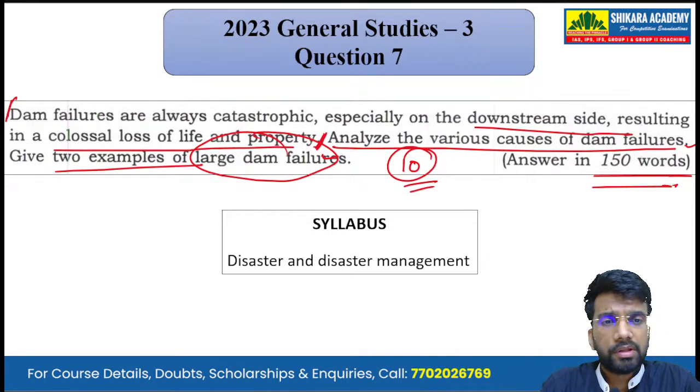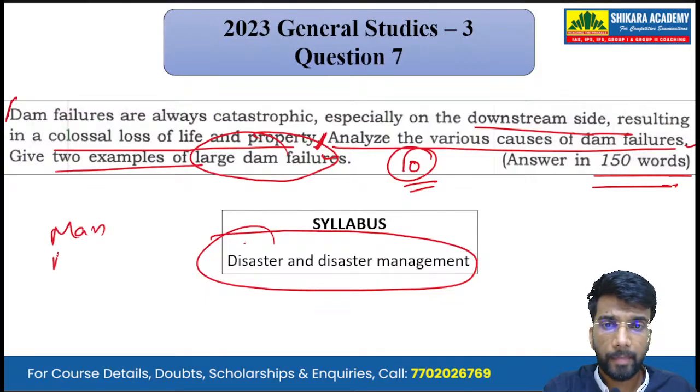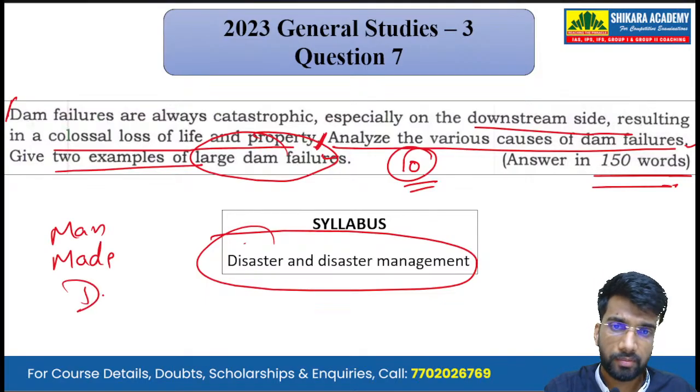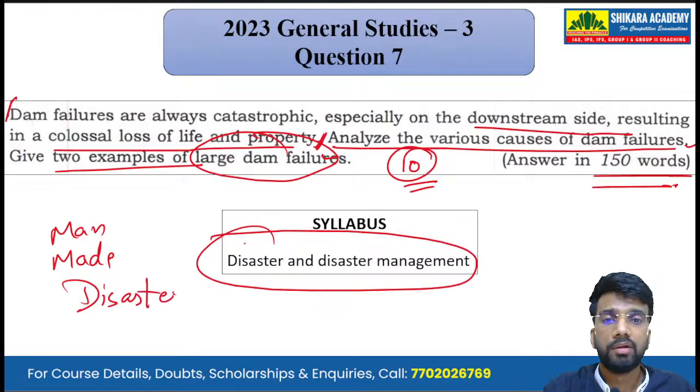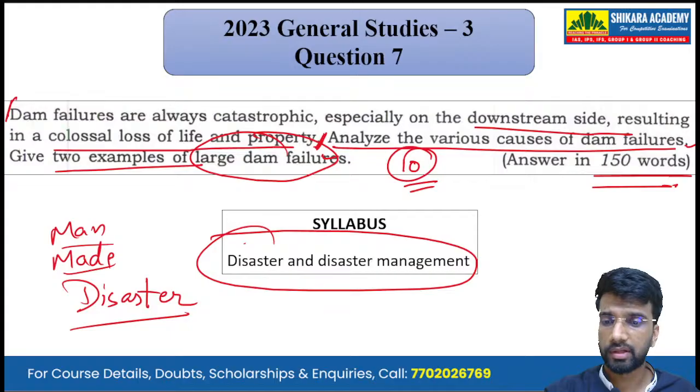Now mapping it with the syllabus, we can see that it has been asked from the subject of disaster and disaster management. And because the dam failure is a man-made disaster. Okay, please note that the dam failures are man-made disasters. These are not natural disasters.